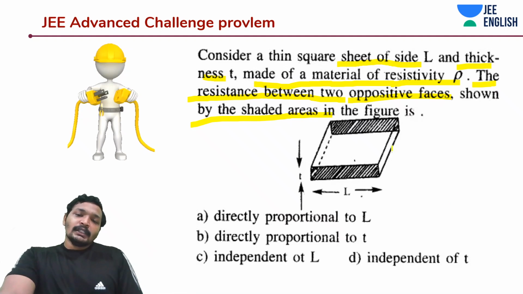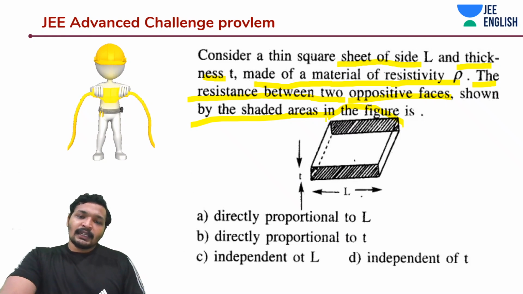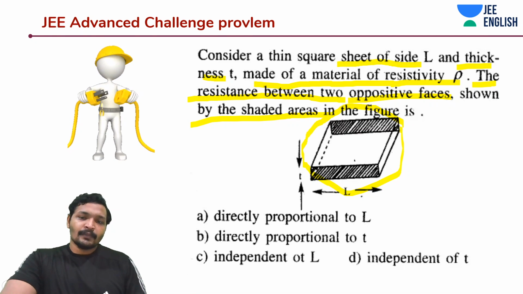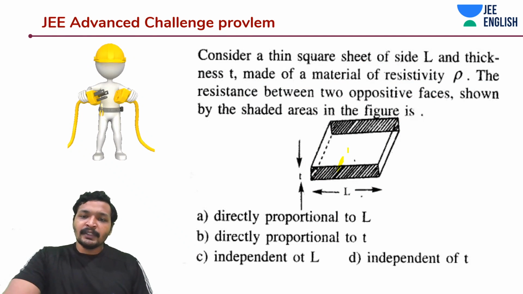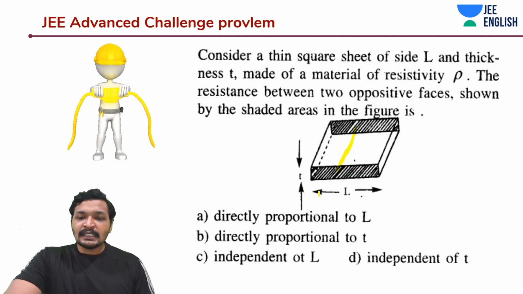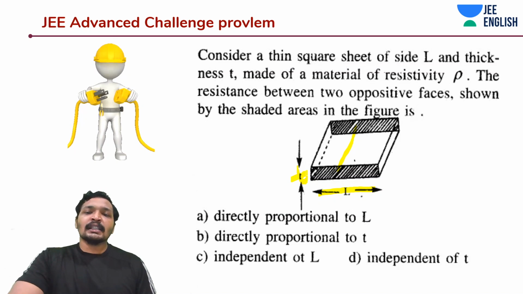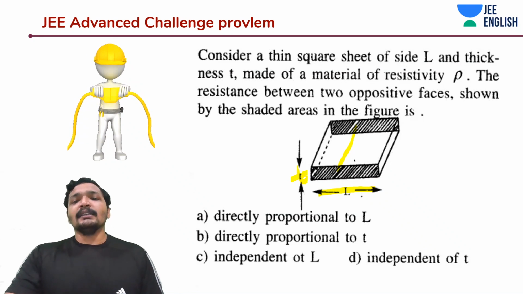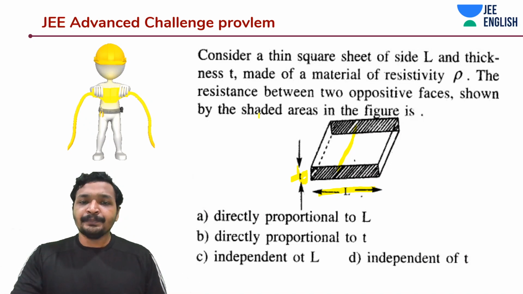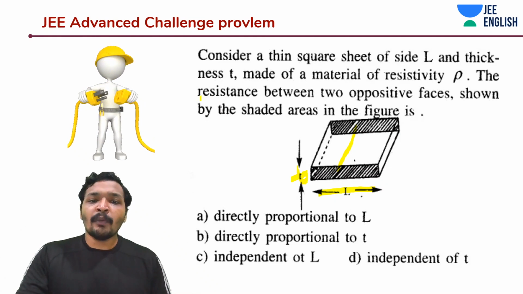This is the material that is going to conduct. The current is flowing between the shaded areas, and this is length L and this is thickness T. Now what they are asking is the relationship between the resistance and the two opposite faces.